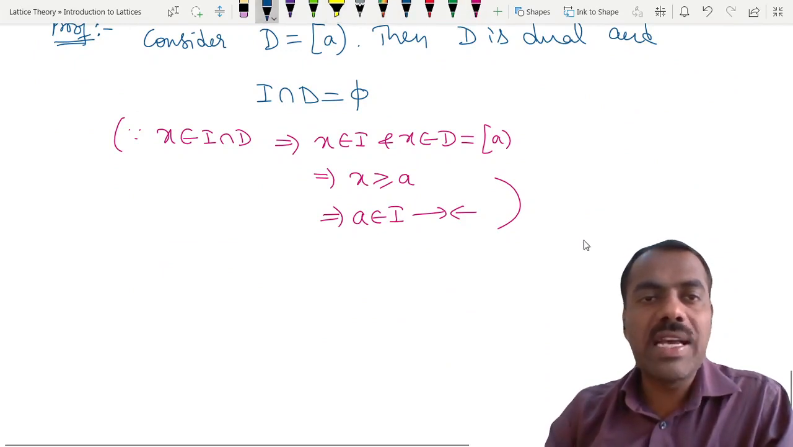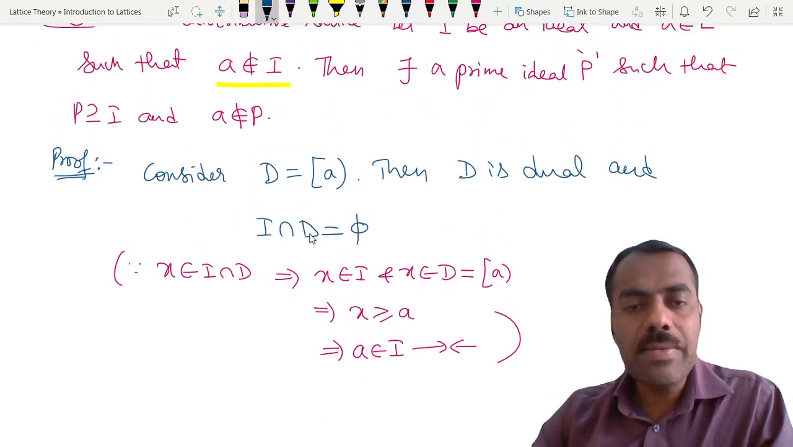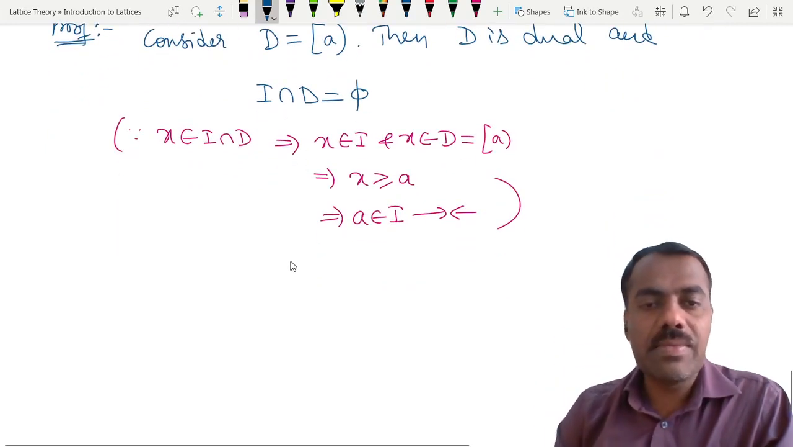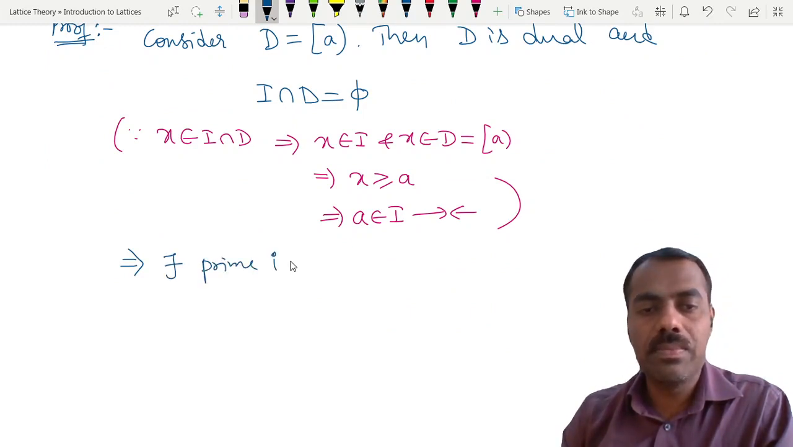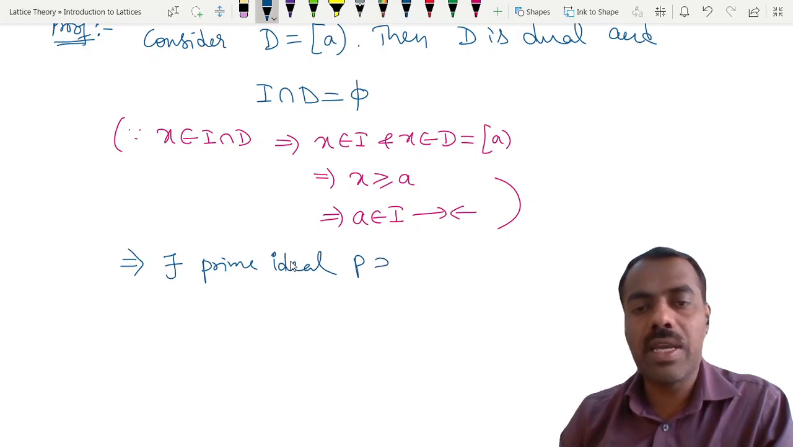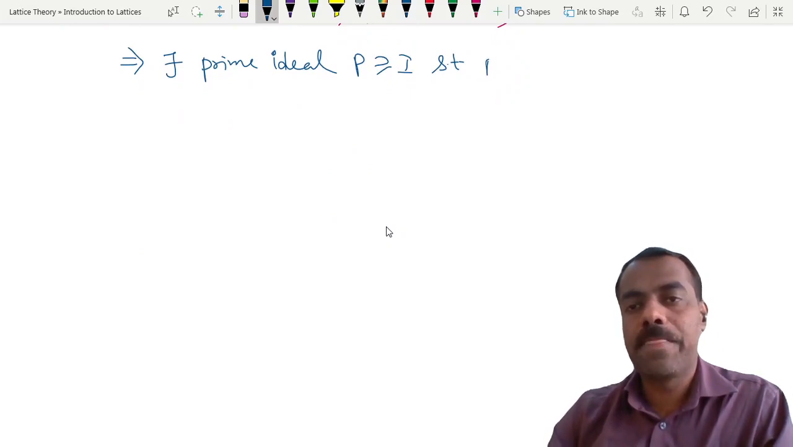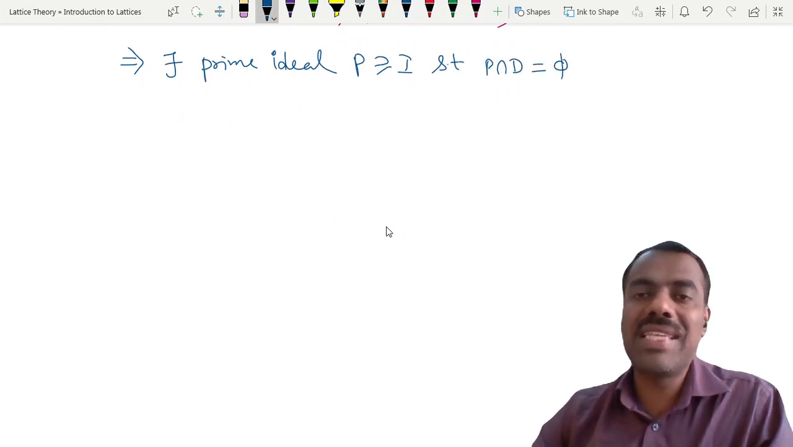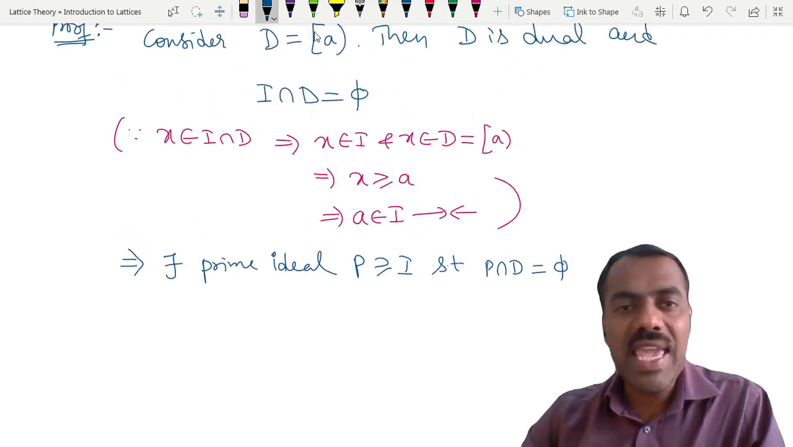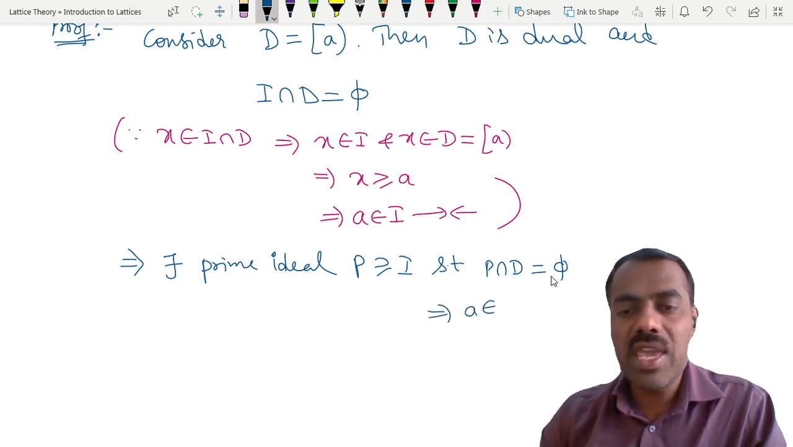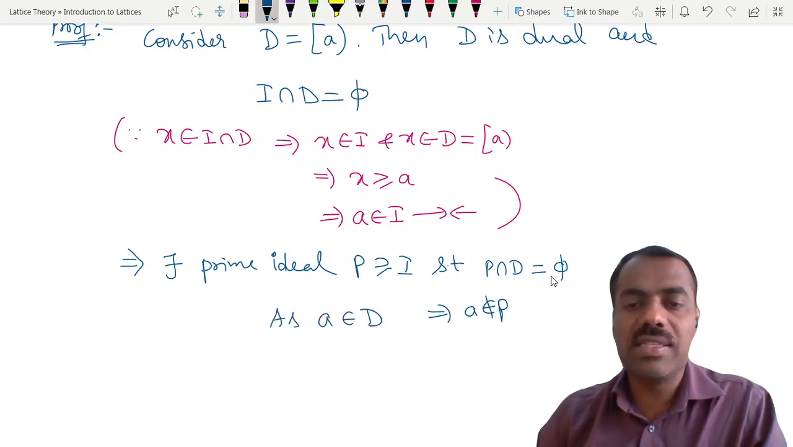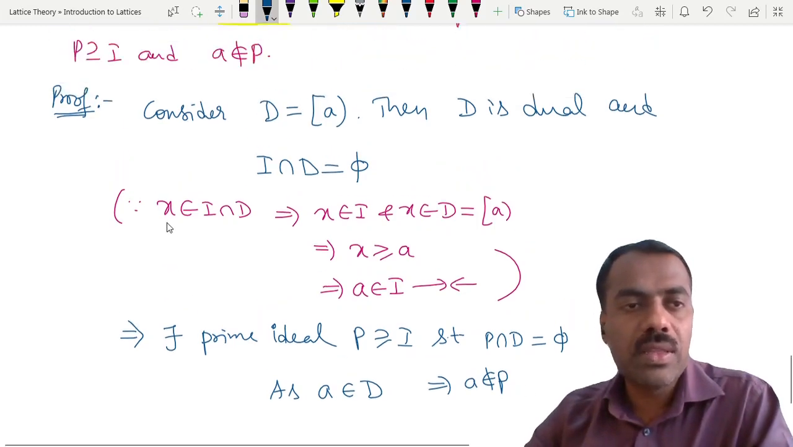We are done now because we got a dual ideal not intersecting with I. This implies, by the above theorem, there exists a prime ideal P containing I such that P intersection D is empty. What is meant by saying P intersection D is empty? Because A is in D, A cannot be in P, right? That proves corollary one.